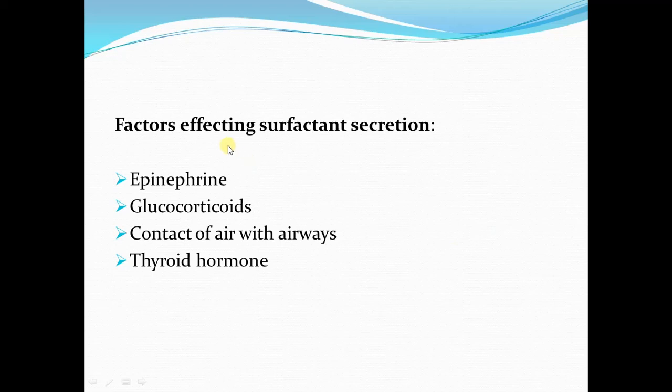Now there are different factors that can stimulate or inhibit the surfactant secretion. These are the factors that stimulate the surfactant secretion. Epinephrine stimulates surfactant secretion. Glucocorticoids also stimulate the surfactant secretion. Contact of the air with the airways also stimulates the type 2 alveolar epithelial cells to secrete the surfactant. Then thyroid hormones T3 and T4 also stimulate surfactant secretion.